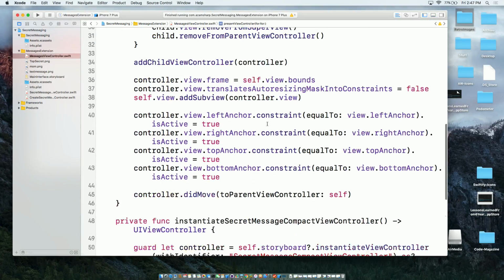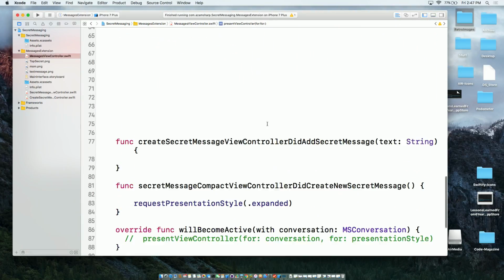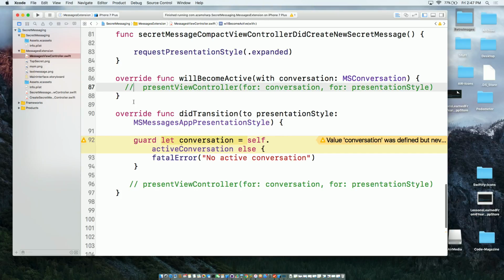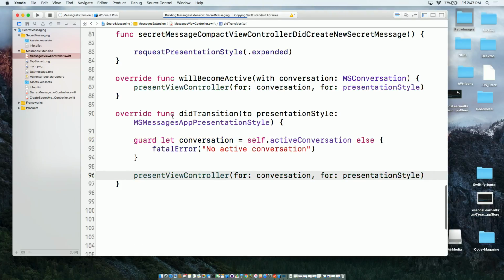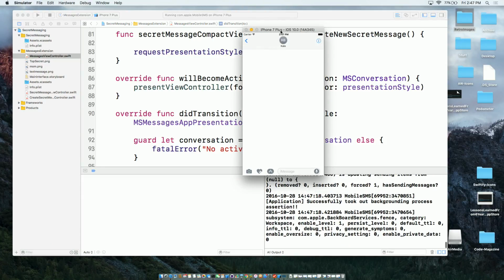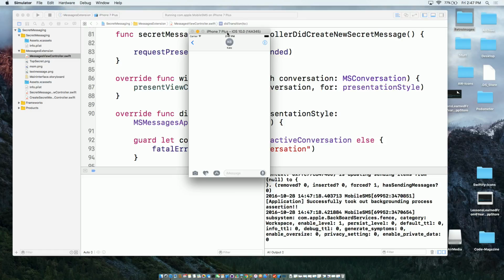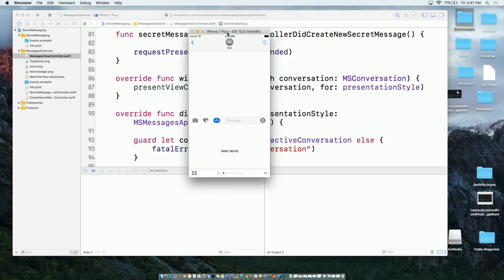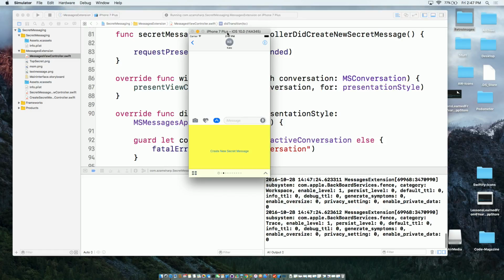Oh, I need to, one more thing. I might have to call that stuff, which is over here. Now I'm not calling the present view controller that I just implemented. So let's go ahead and call that, because without that, it's not going to work, obviously. All right, so now if it loads correctly, it should replace hello world with the yellow controller. There we go. So we are getting one step closer. All right, so we have removed that portion of the screen and injected our own controller.